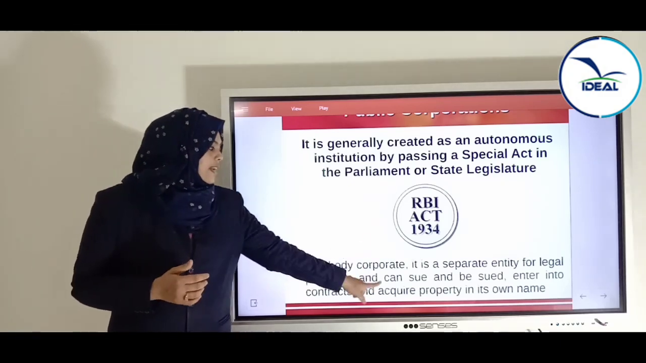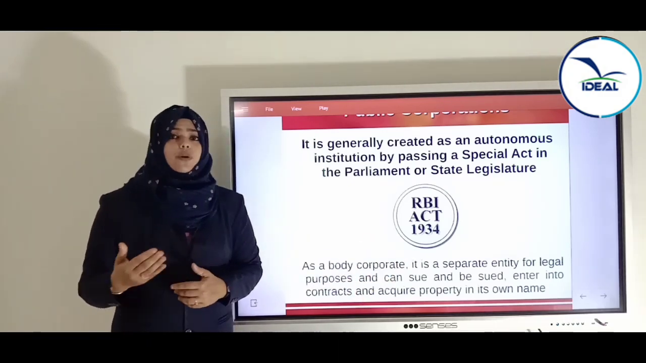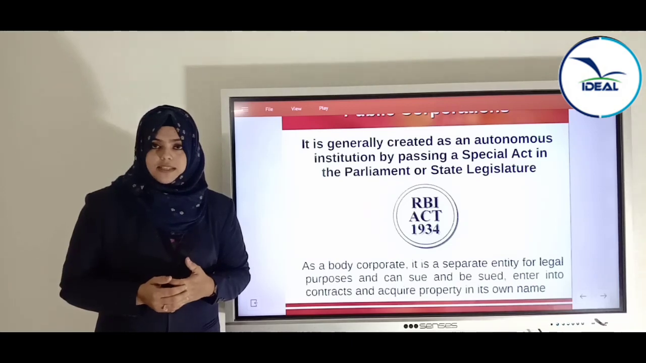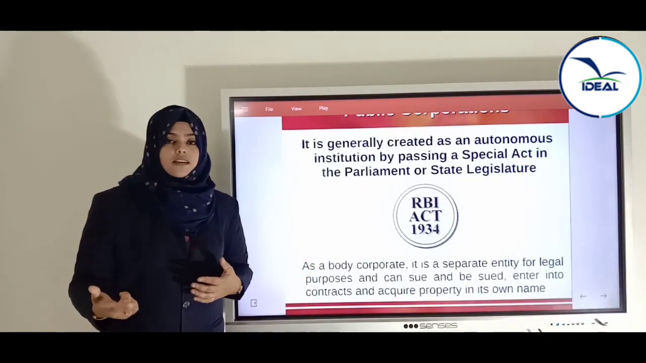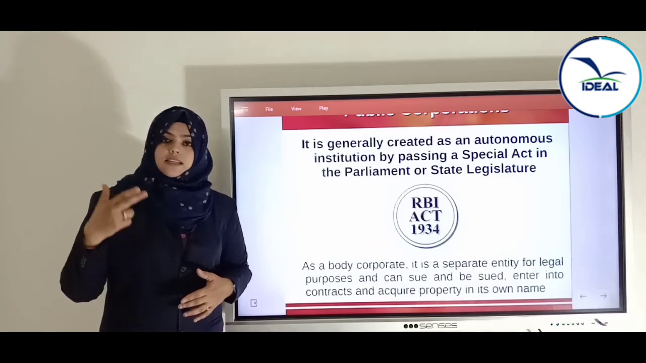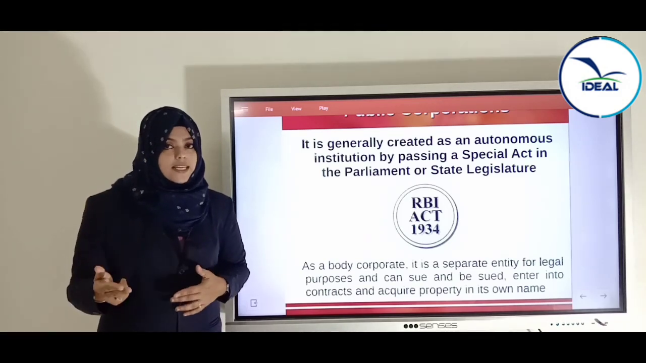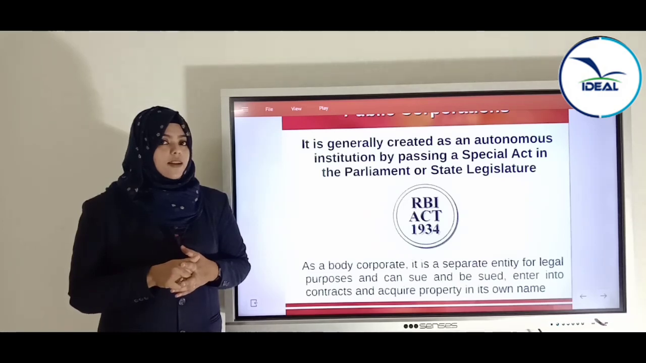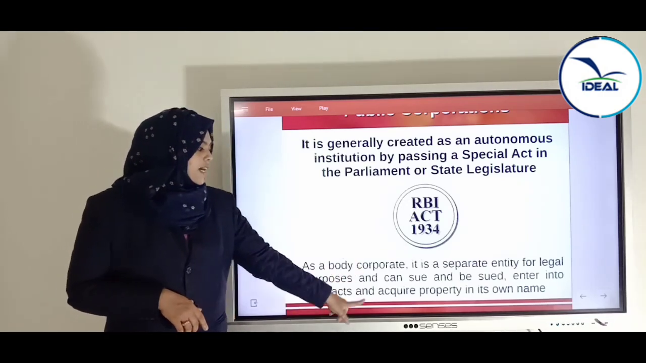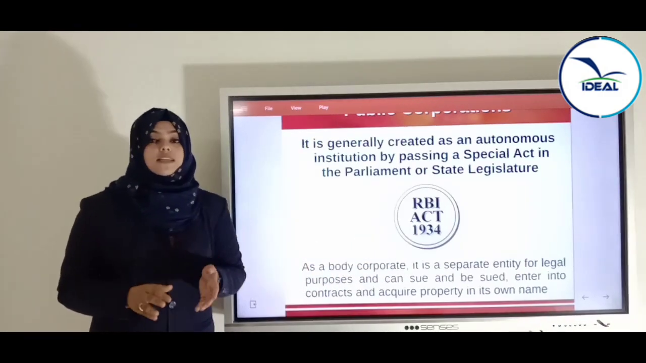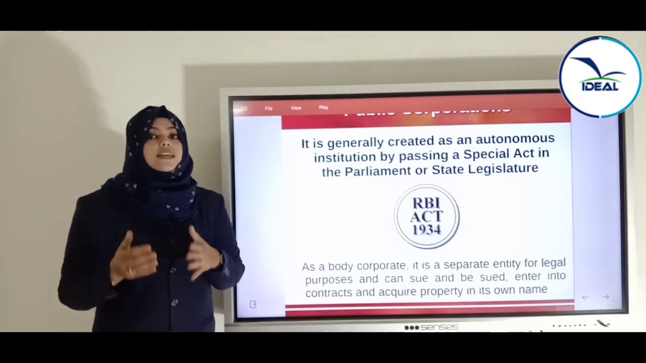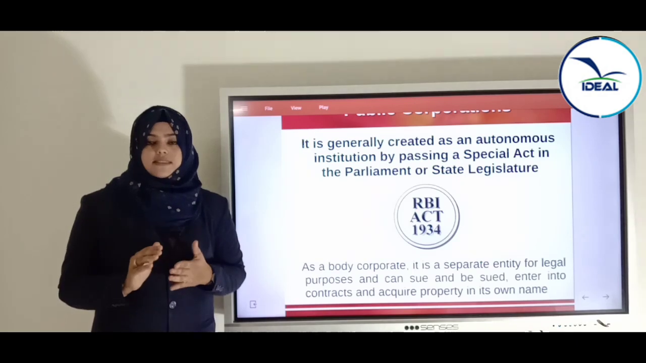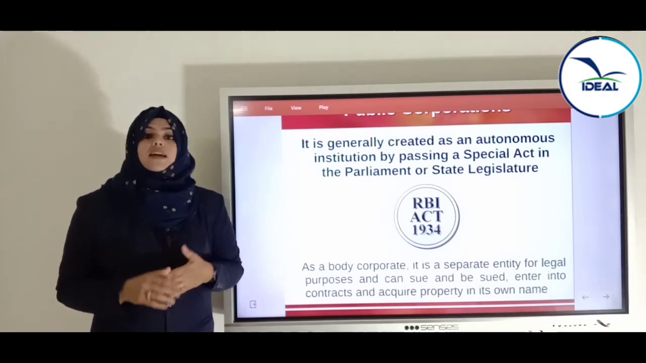That is, they can sue and be sued. What is sue and be sued? It means this organization can file a case against any other person, and the other parties, that is the third parties, can file a case against this organization. And it can enter into contract and acquire property in its own name. That is, it has a separate legal entity. It can do anything in its own name, in the business organization's name.